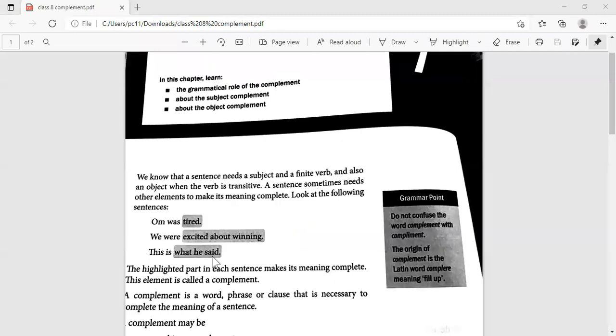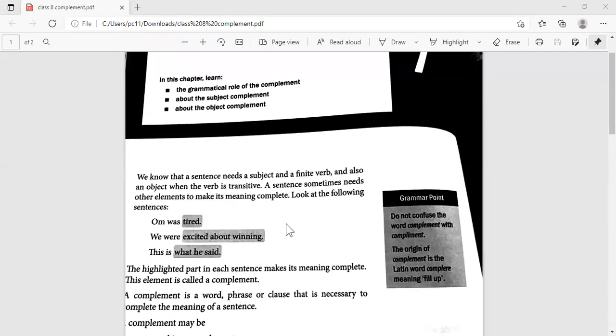Now what are we going to discuss today? The words that come after the verb, the complement. They are the words which add meaning. It could be to the subject, it could be to the object. And as we have discussed before, the parts of a sentence: a sentence has a subject and a verb and an object, right? And when we talk about objects, we talk about transitive and intransitive verbs, right?